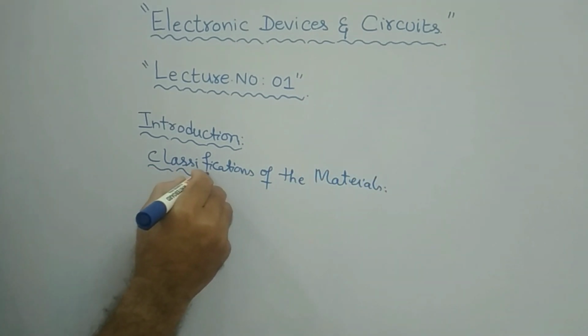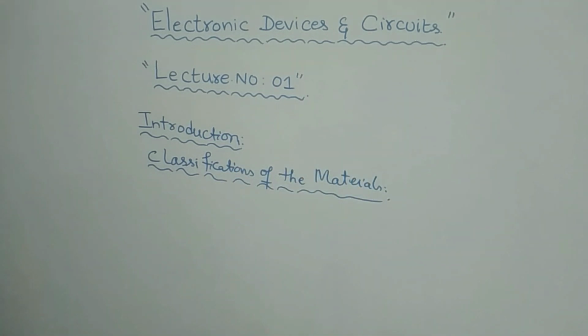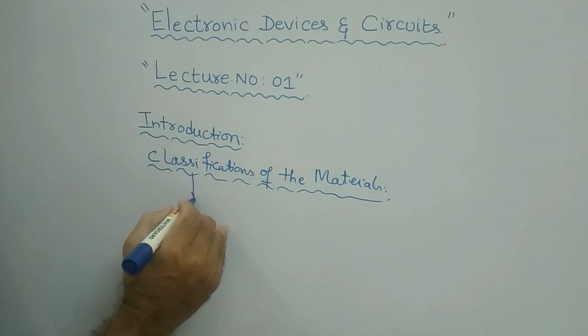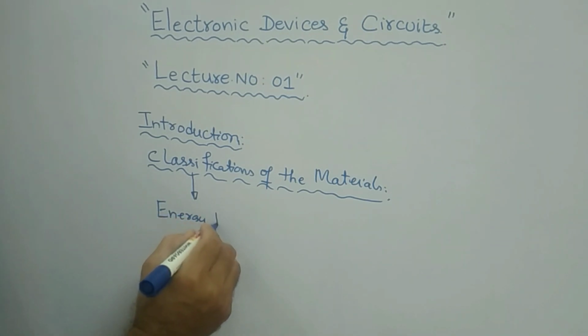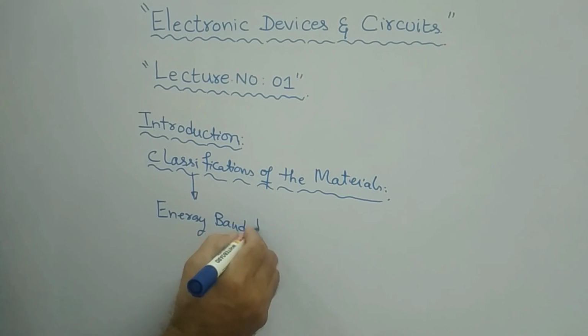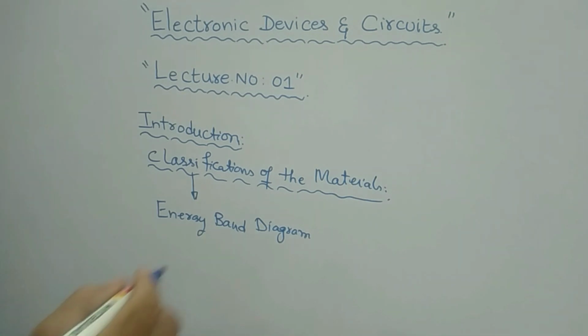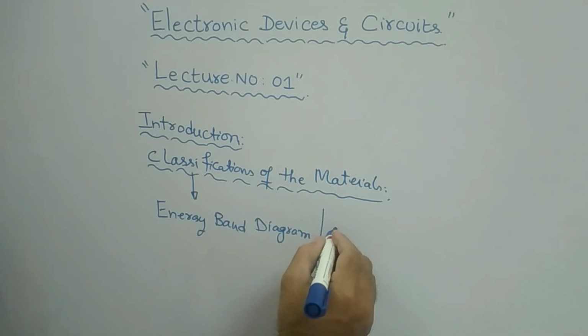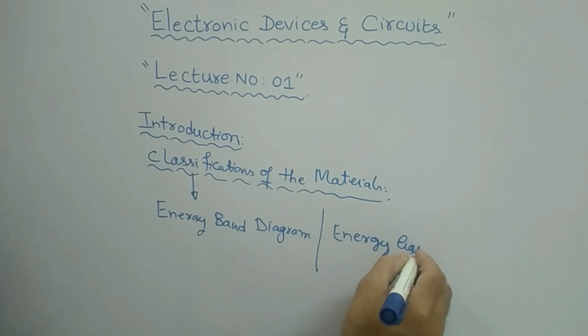The materials can be classified based on one important parameter, that is called the energy band diagram, or otherwise it is also called the energy gap diagram.